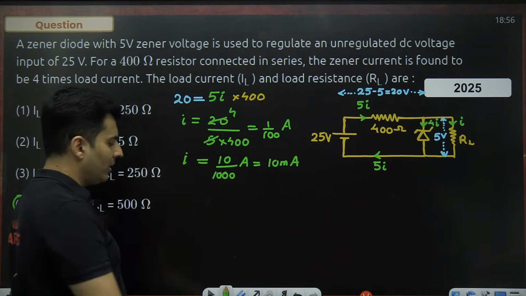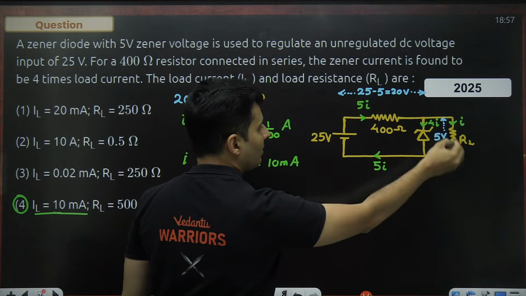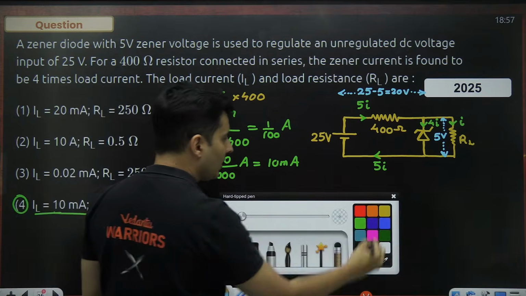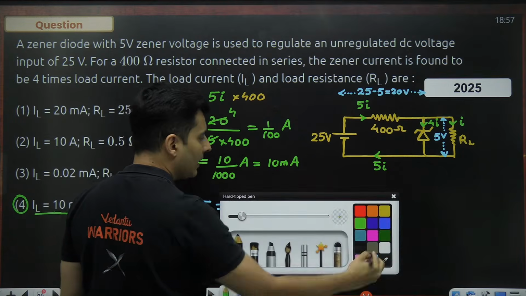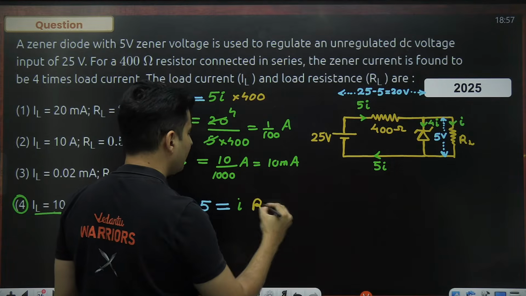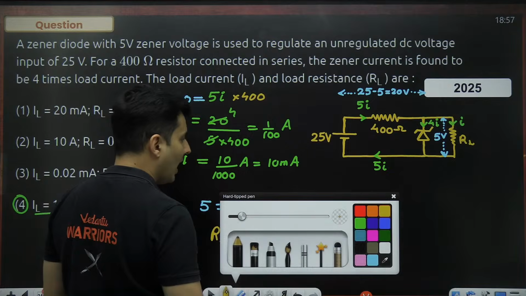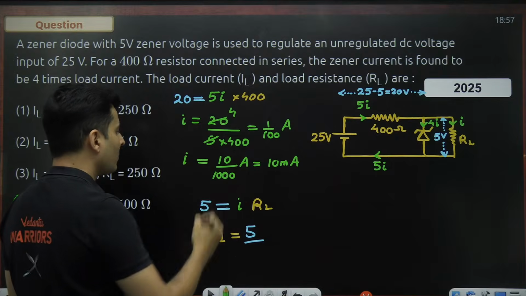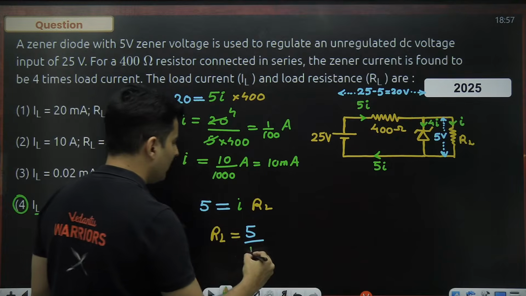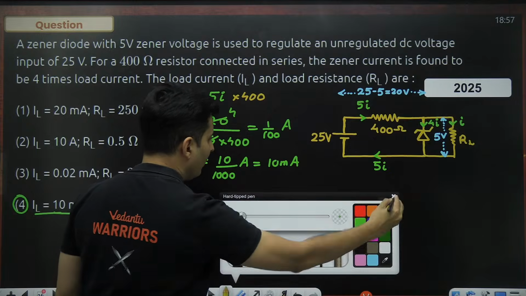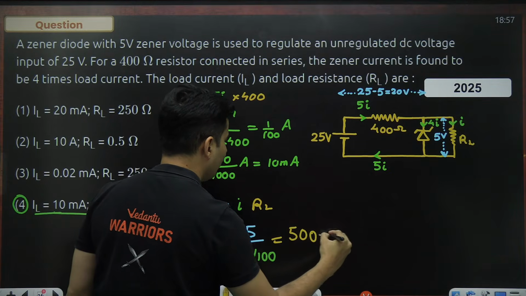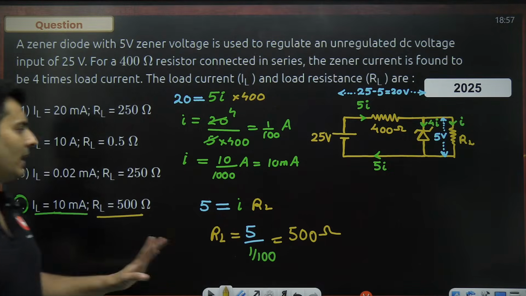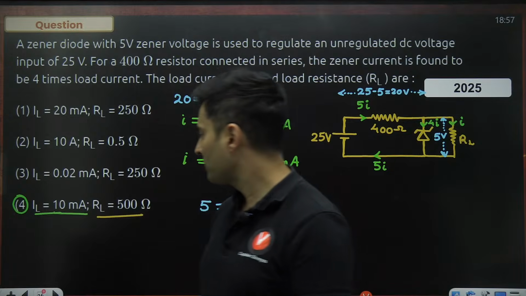But for confirmation purposes, if you still try to solve it for the resistance, the voltage of 5 volts is that particular current into that particular resistance, which is RL, and I want to find RL. So RL will be nothing but 5 divided by however much that current is. That current was 1 by 100. So therefore, my load resistance will be 500 ohms. 500 ohms is still my fourth option only. Okay, so that's how you can solve this kind of questions.